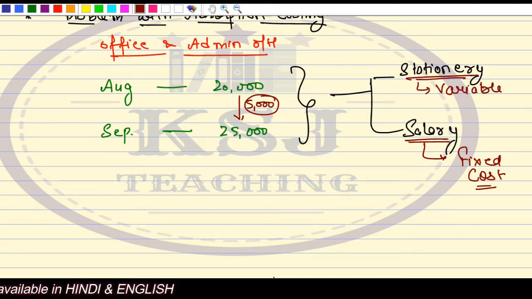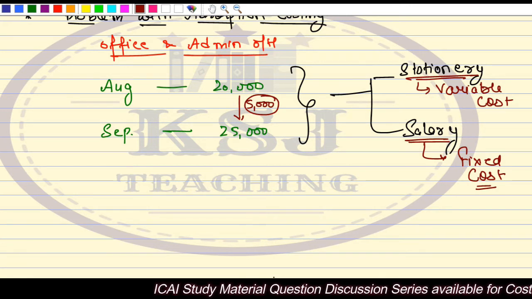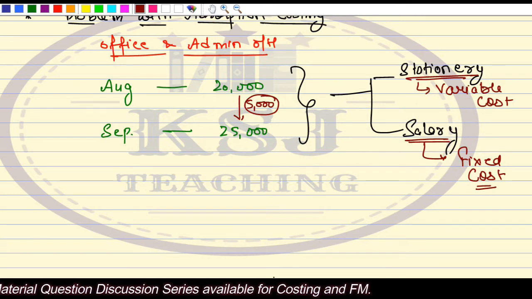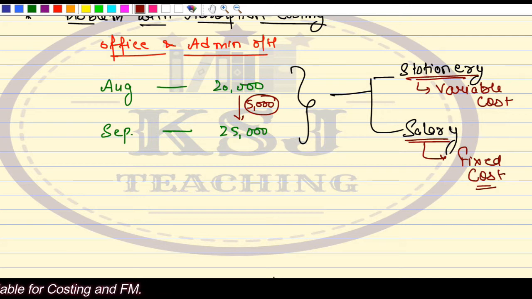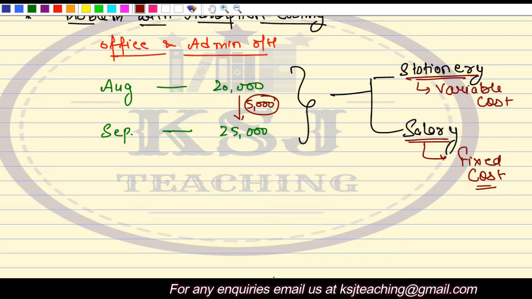Stationery is your variable cost. Sir, how can the stationery expense vary with the number of units? It can. The more units you manufacture, the more sales you will make. If you make more sales, you will be issuing more invoices, right? For that, more stationery will be required, isn't it? So all these things vary with the number of units. Anyhow, they are dependent. That is a variable cost.